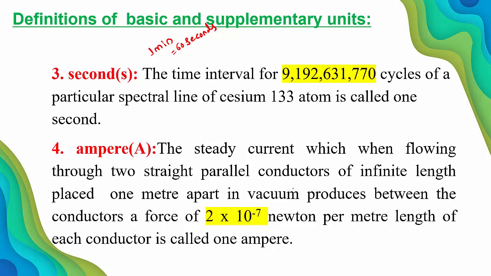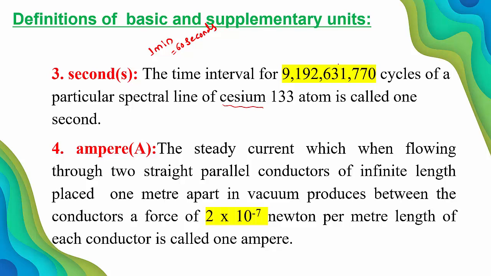The element is cesium-133. This cesium atom completes 9,192,631,770 cycles, and that we consider as 1 second.